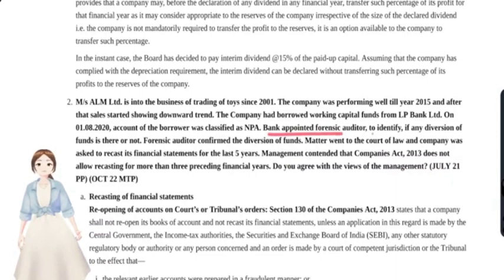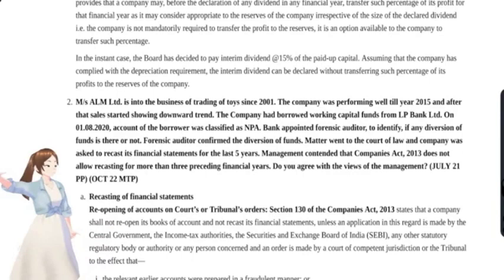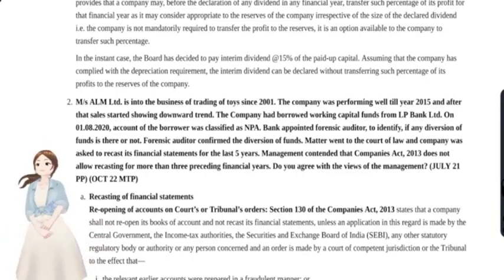Okay, the bank appointed a forensic auditor to identify if any diversion of funds is there or not. The forensic auditor confirmed the diversion of funds. Okay, there was diversion of funds that had happened. The matter went to the court of law and the company was asked to recast its financial statements. See, the hero has come here. This is the actual triggering point. Recasting of financial statements for the last 5 years. Okay, can the court order to recast the financial statements of the company? Yes, the court can order to recast the financial statements of the company.